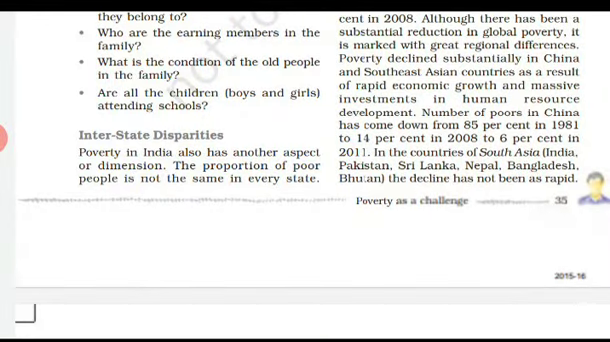Among the states within our country, there are so many states. So if you look at the poverty scenario, what is the situation like within those states in terms of poverty? Poverty in India also has another aspect or dimension: the proportion of poor people is not the same in every state.